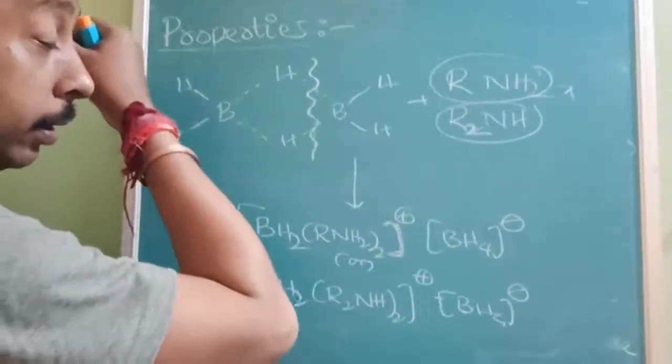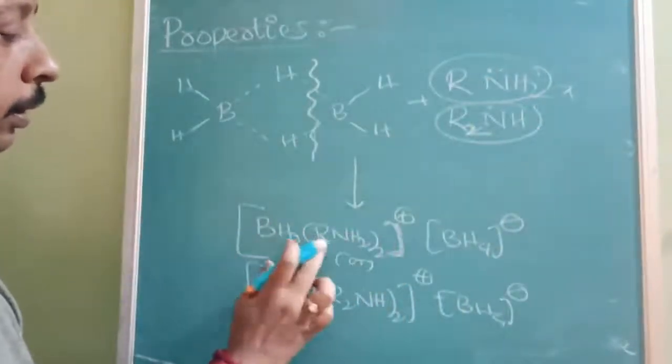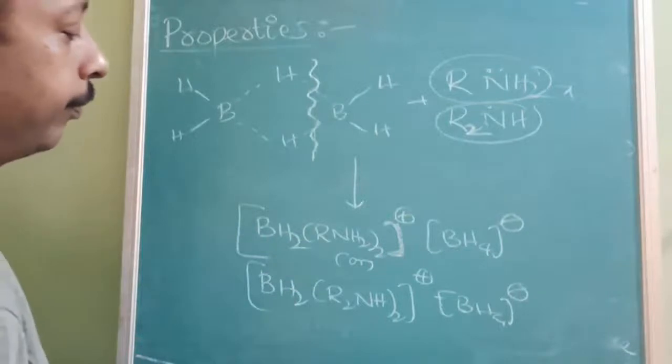Amines are basically electron rich compounds, so because of that, this compensation will be there.